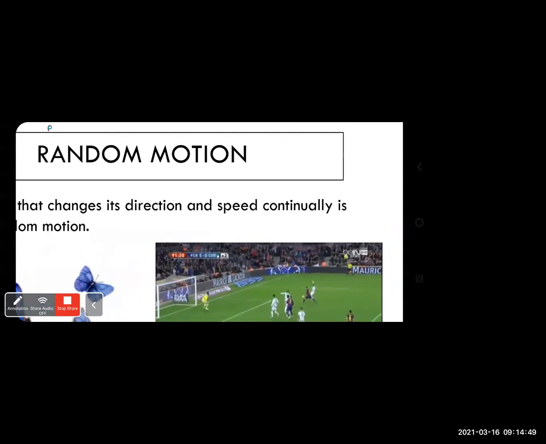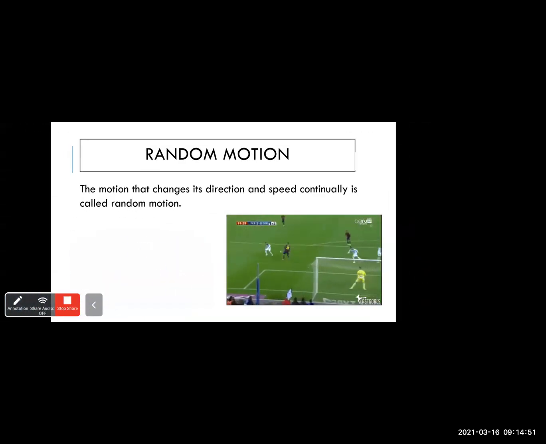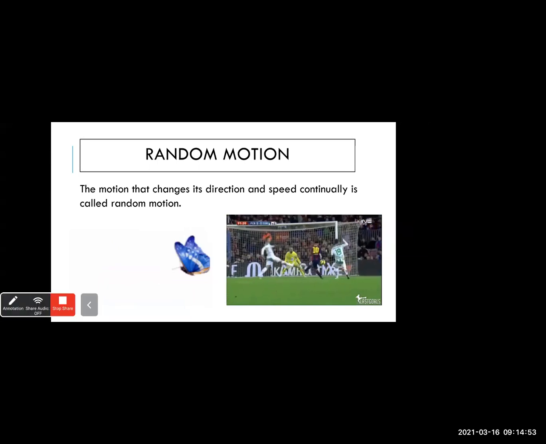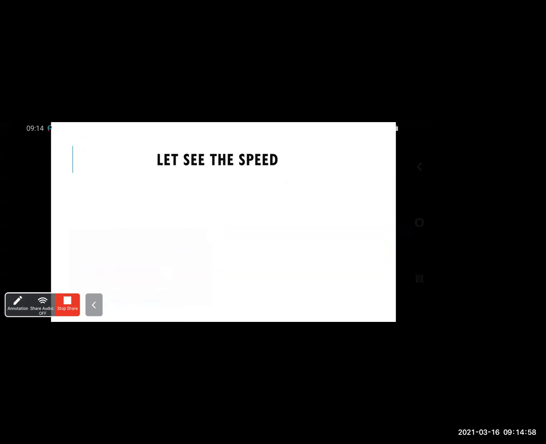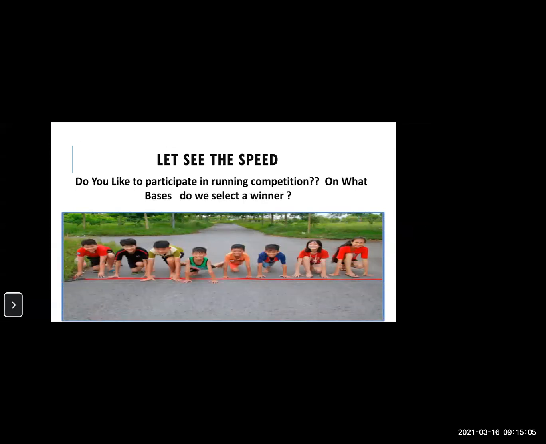Now we are going to move towards speed. Every time we are talking about motion, we are talking about the word called speed. So let us see what exactly speed is. Now suppose I'm taking an example. You all like to participate in running competitions, right? So on what basis do we select a winner? On what basis do we say that this person is a winner? There is some criteria that you follow, right?